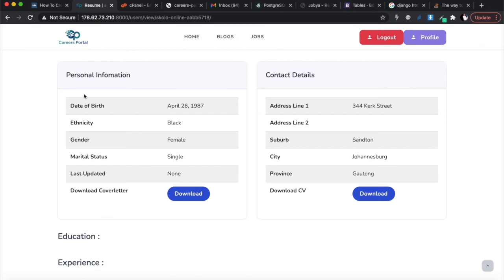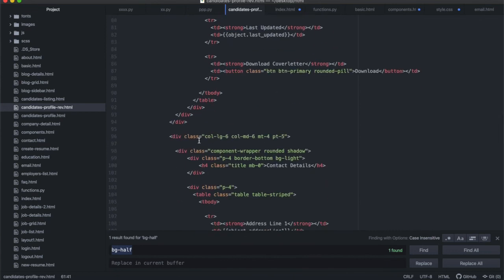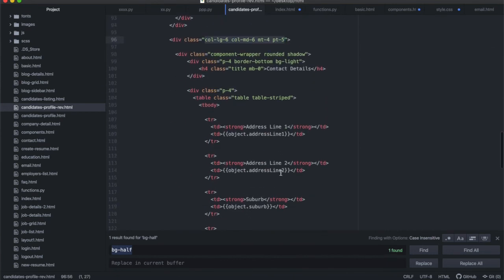Okay, so that's the bold, and that's the rows, and then these are the two columns, and that's basically all I did. So I just rearranged the CSS to look a little bit better. I added the tables, and I did the exact same thing here. So this is column 6, and the next column 6, which is this one over there, I did the exact same thing with the data there.